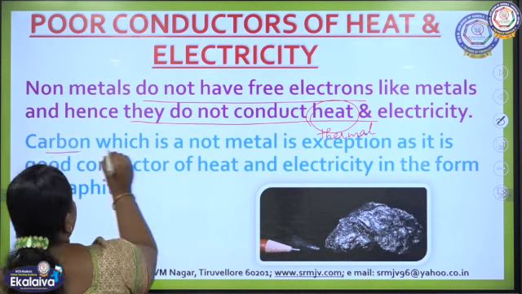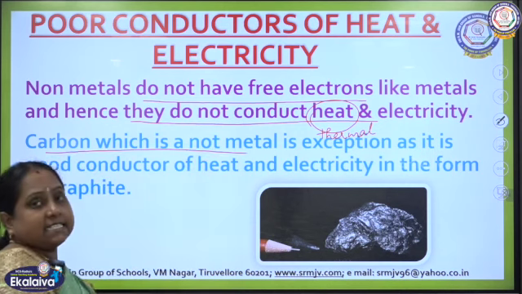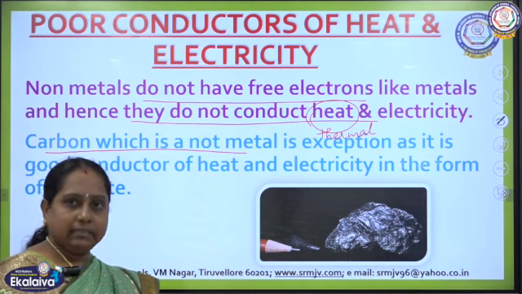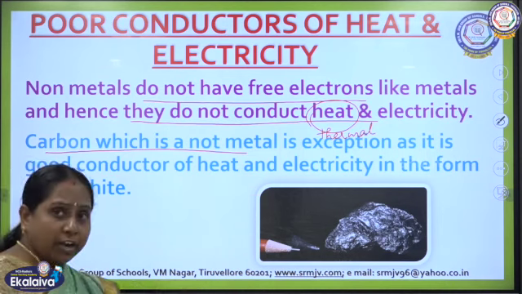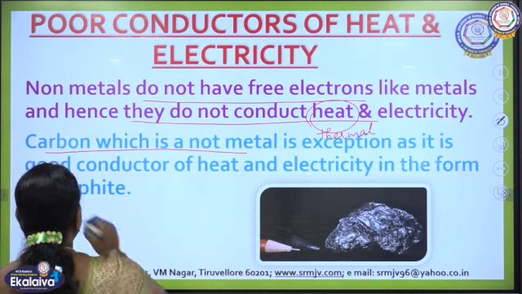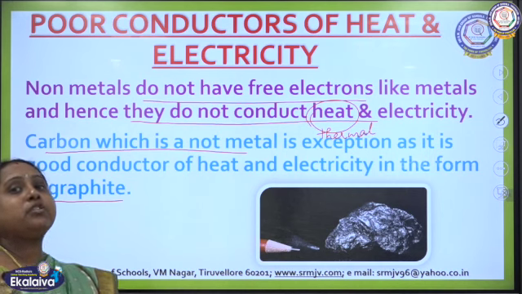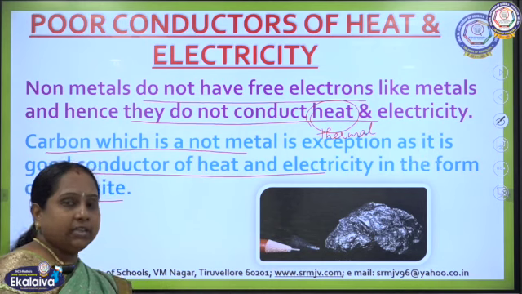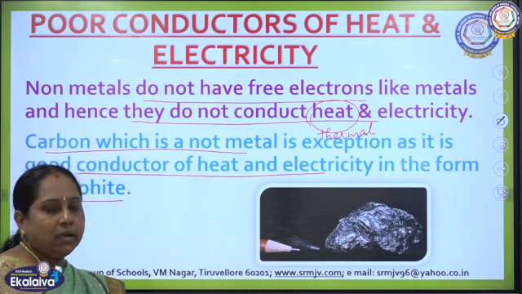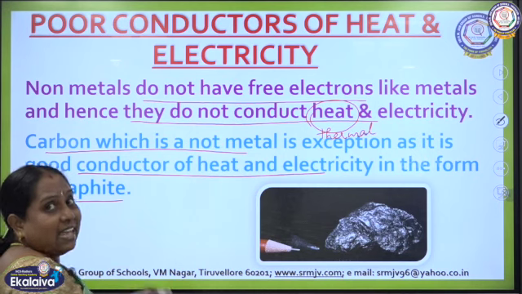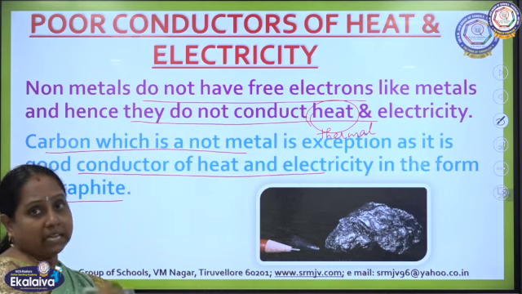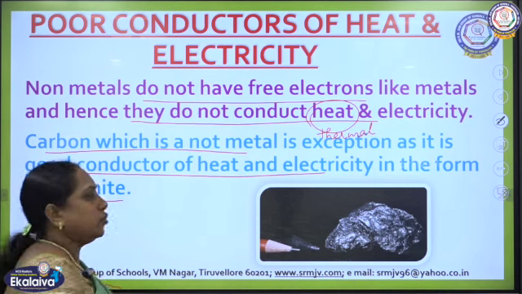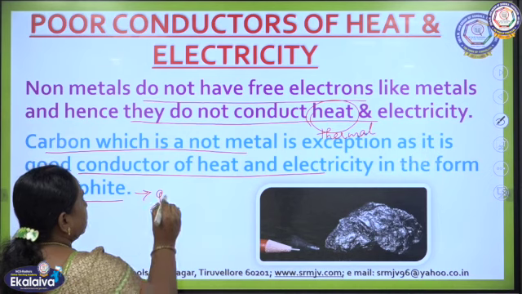Carbon, which is a non-metal, is an exception. Already we have discussed the 3 allotropes, isn't it? Diamond, graphite and Buckminster fullerene. One of the allotropes of carbon, that is graphite, will be able to conduct electricity as well as heat. So, graphite is one of the allotropes of carbon, which is a non-metal, which has an exceptional capacity compared to the other non-metals, which is nothing but conduction capacity. So, graphite can act as a good conductor.